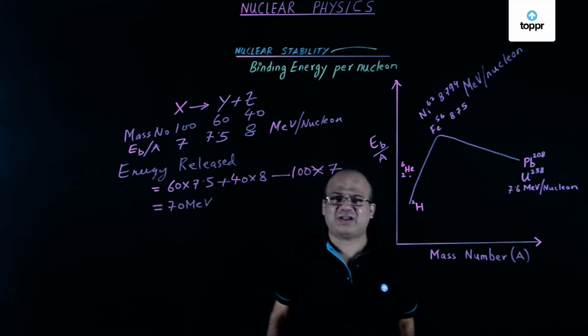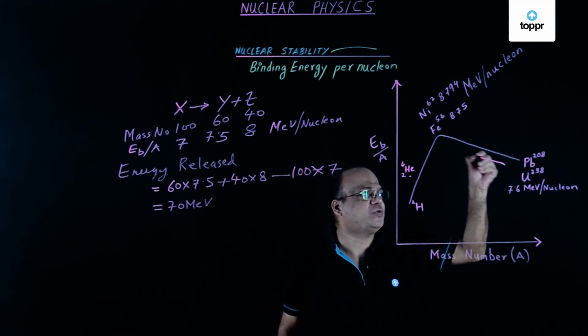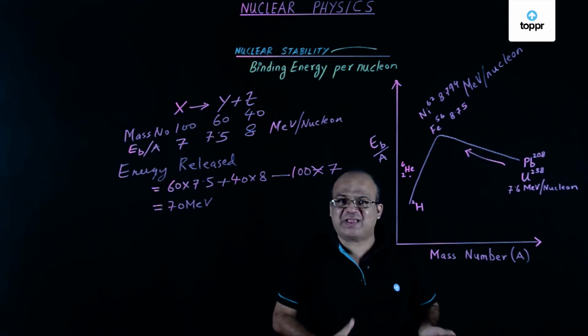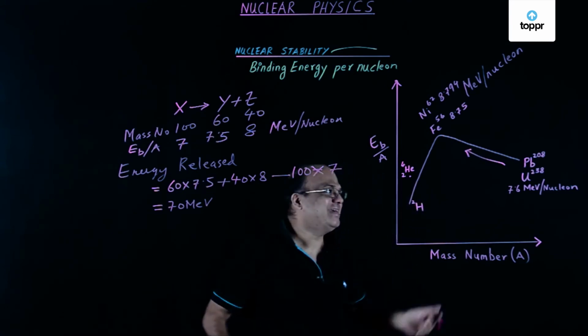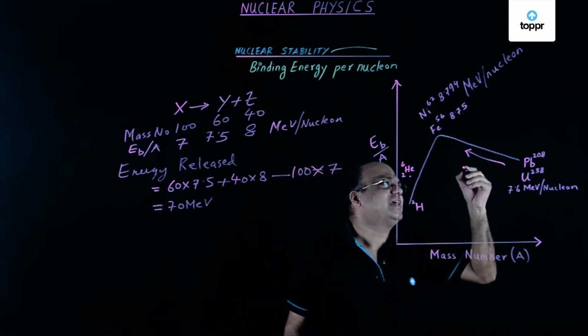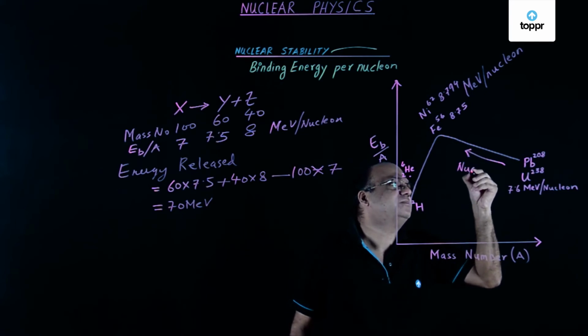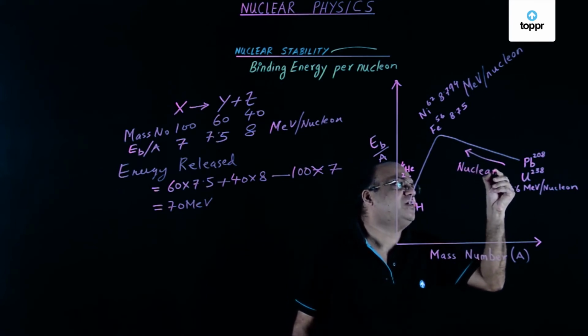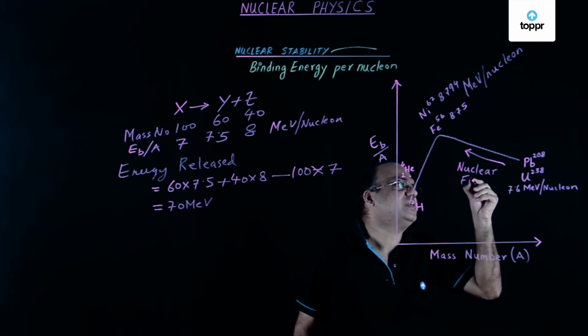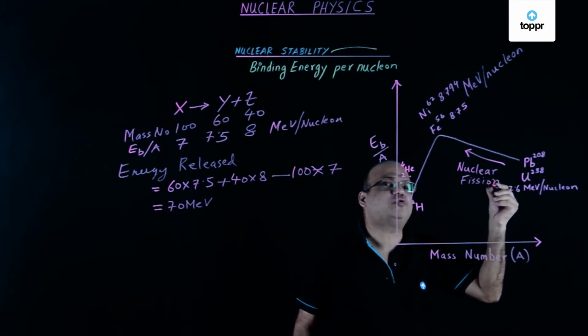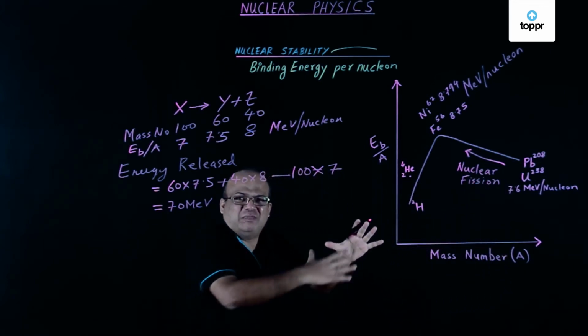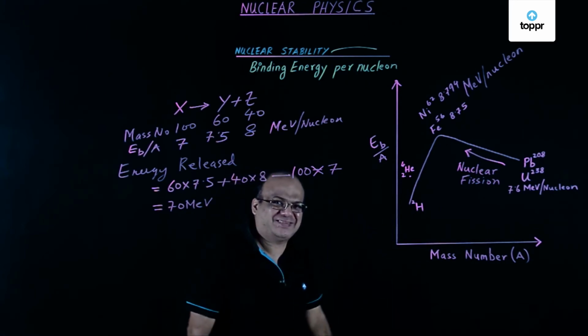Let's look at this graph now. If you go from here to here, binding energy is increasing, right? And this process is nuclear fission. Nuclear fission means a heavy nucleus breaks into two parts of almost equal mass numbers.